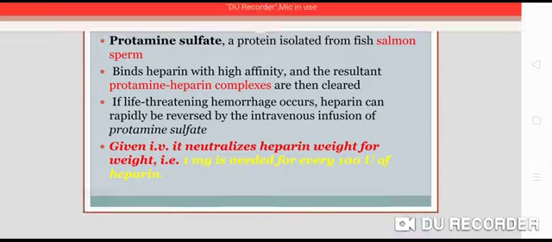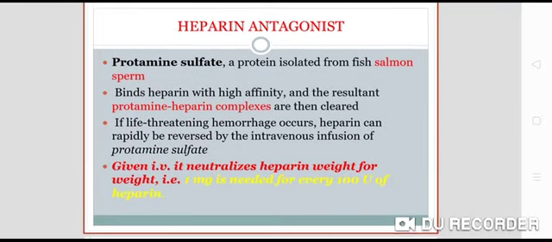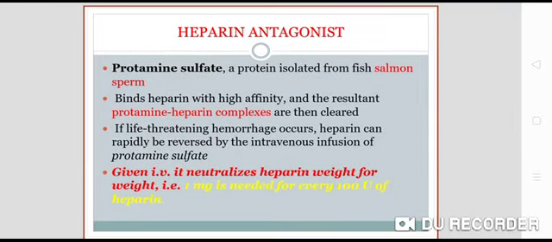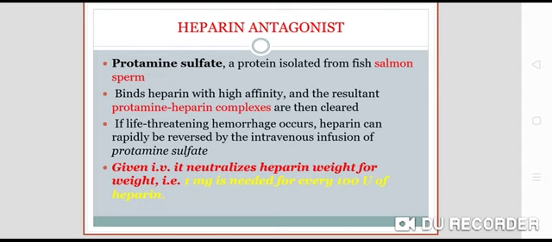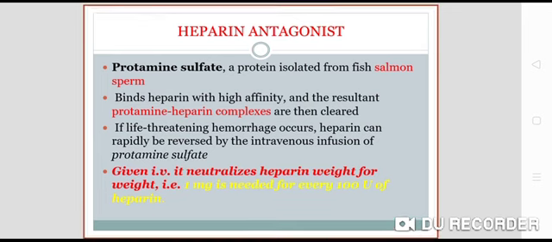Now heparin overdose or heparin antagonist. Whenever there is a heparin overdose, you can go for protamine sulfate. Protamine sulfate is a protein isolated from fish salmon sperm. It binds heparin with high affinity, and the resultant protamine-heparin complexes are then cleared.